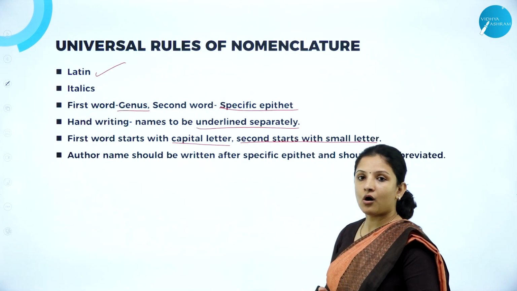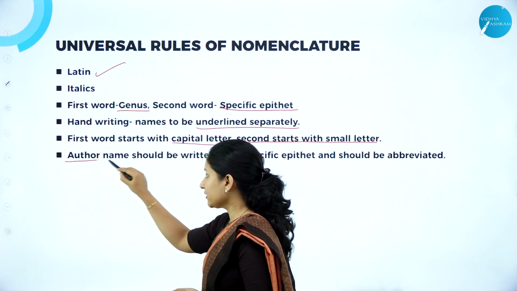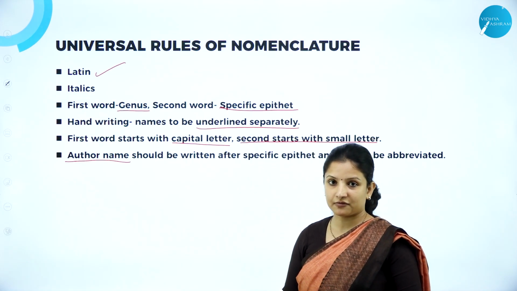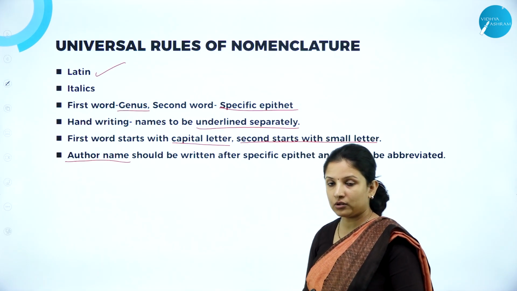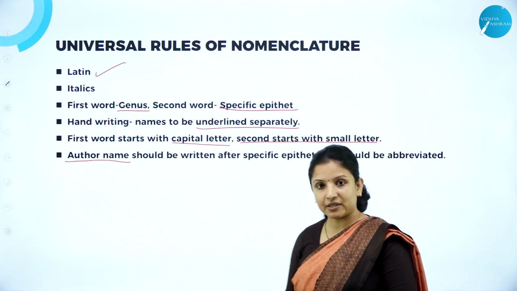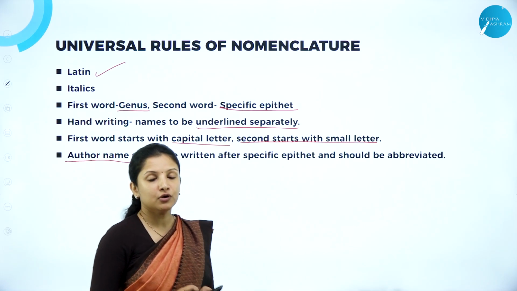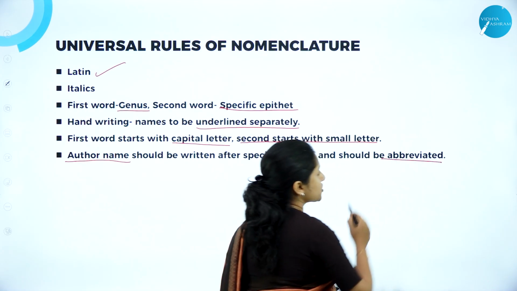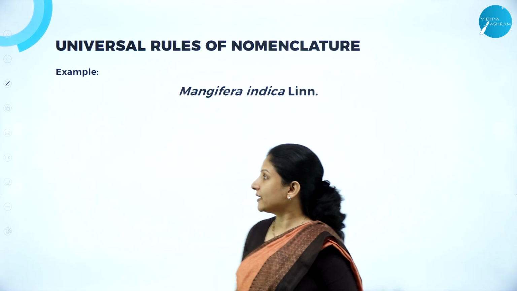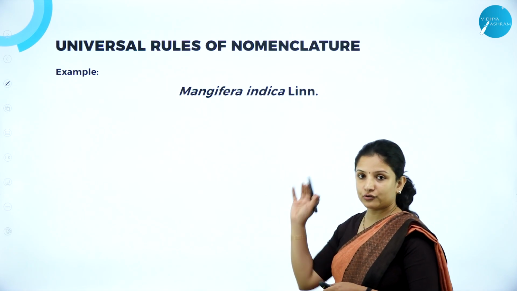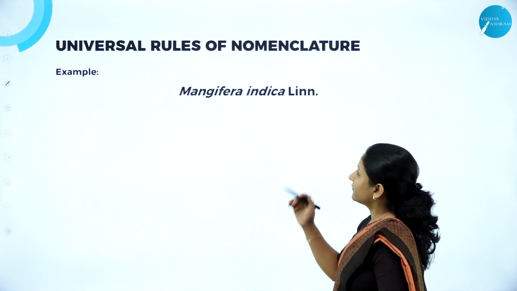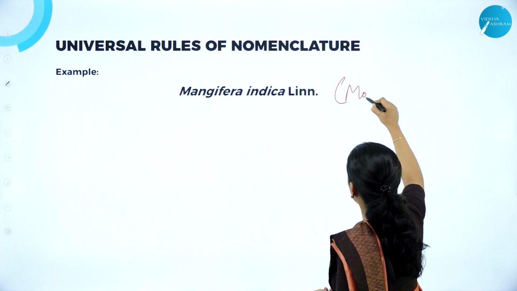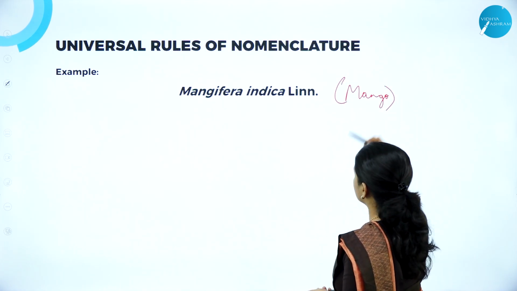Next, talking about the author name. So whenever we write the author name, it should always be written after the specific epithet. And since it is a noun, it should always start with a capital letter, and we are not supposed to fully write the author name, but we have to write it in short form or it should be abbreviated. So we'll understand this clearly. I'll explain to you using this particular example, wherein I've taken the example of Mangifera indica, which is nothing but mango. It's the scientific name for mango.